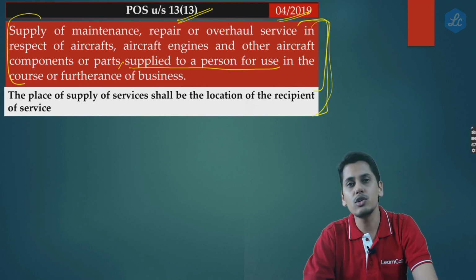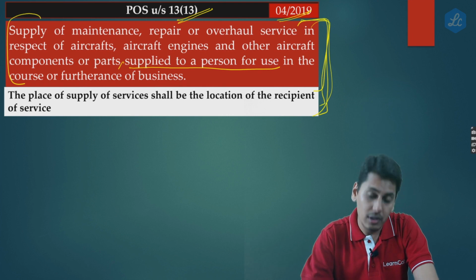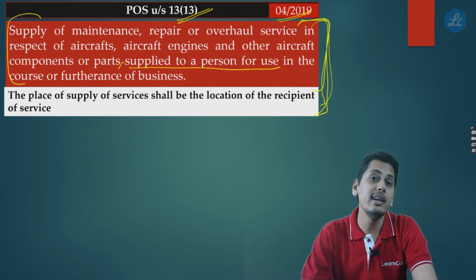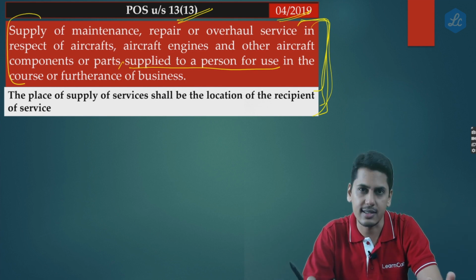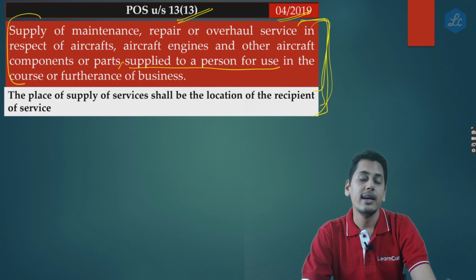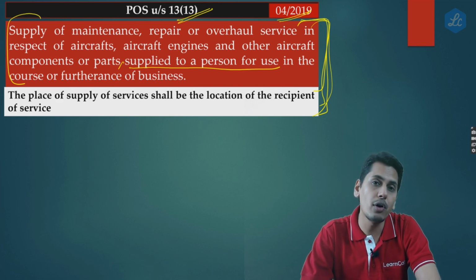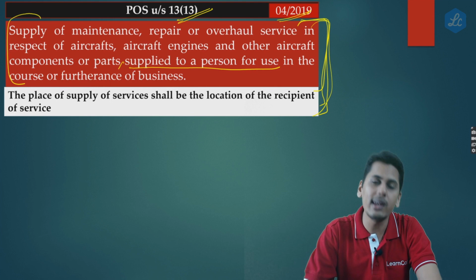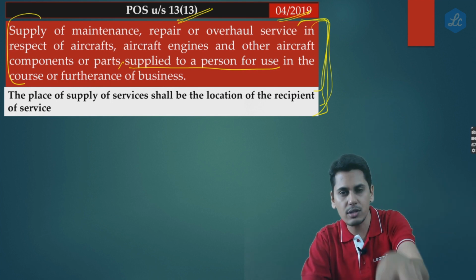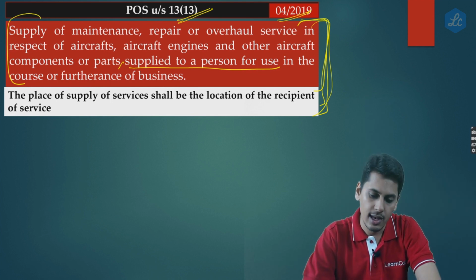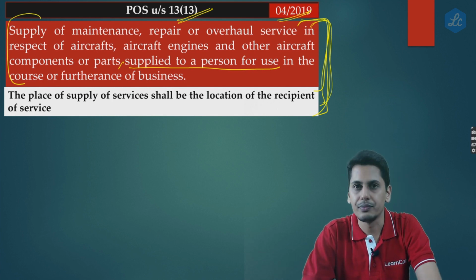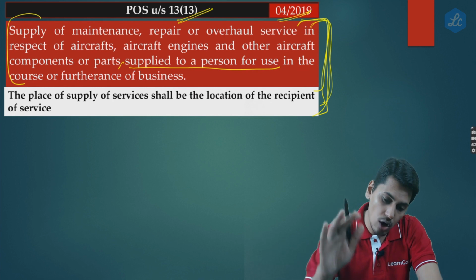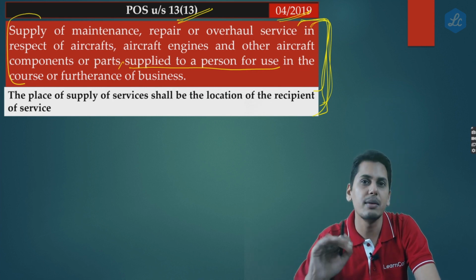Now friends, don't stop over here. As regards this notification, it is solving two problems. One is the problem of the Indian service provider with regard to the foreign aircrafts, which we have already discussed. When an Indian service provider is providing MRO services to a foreign aircraft, that did not qualify to be a zero rated supply because the place of supply happens to be the place of performance. So therefore, this issue was solved. Now friends, there's another issue.